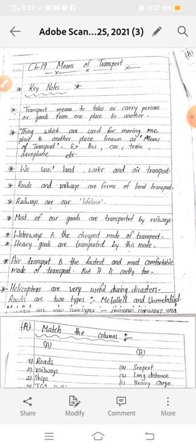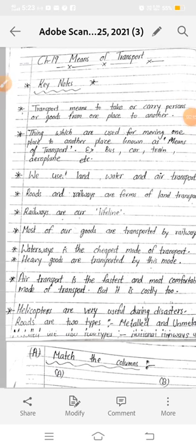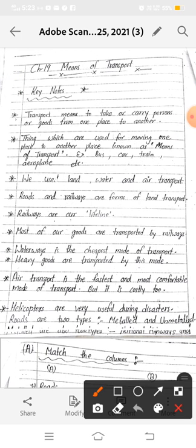means of transport. In this chapter we will revise the means of transport, and you will also read what is called transport, and how many types of transport we have. So let's start. We will read all the key points and I will discuss the points with you. So first is transport. The first key point gives you the answer to what is called transport.